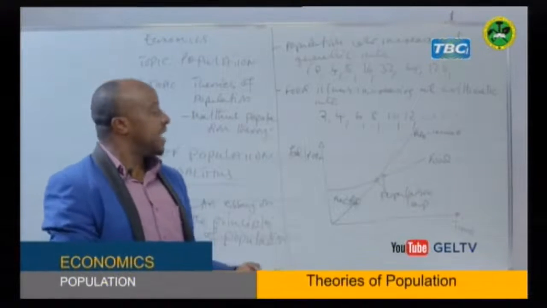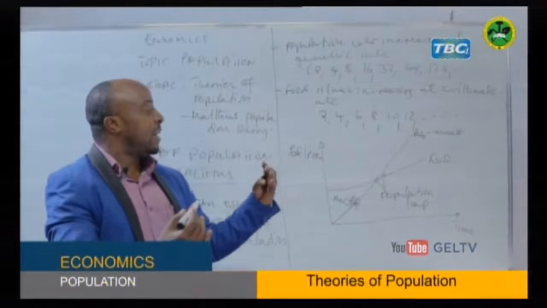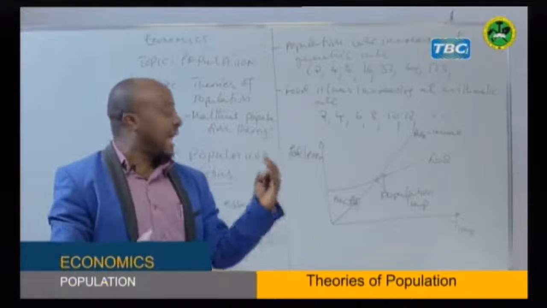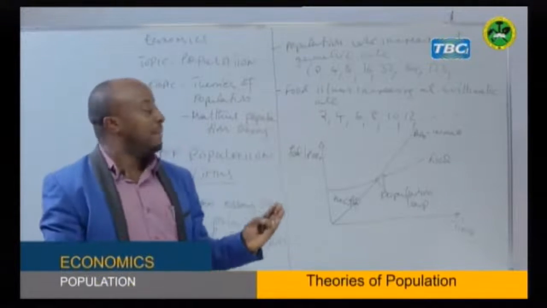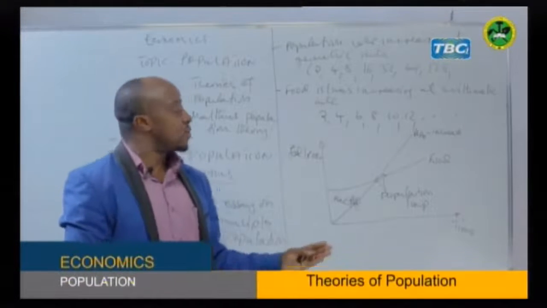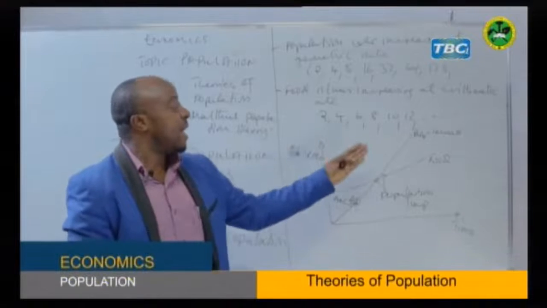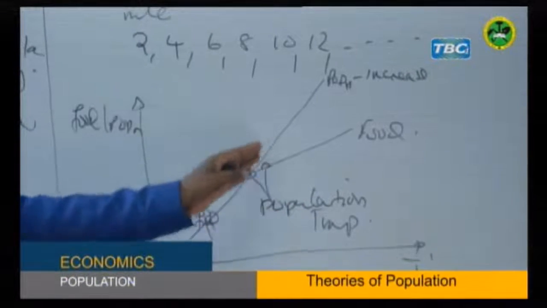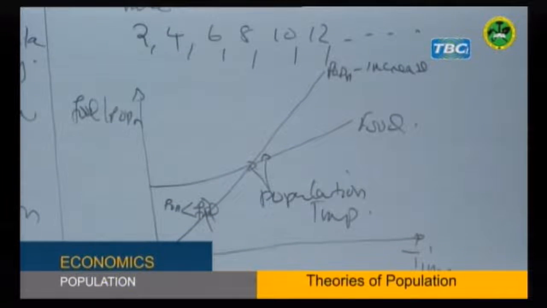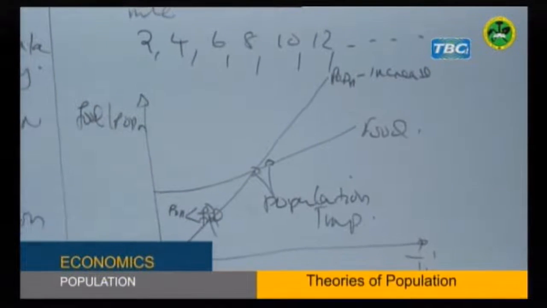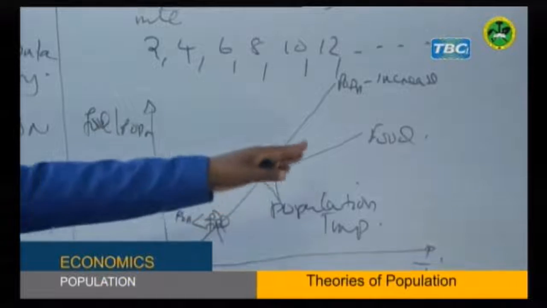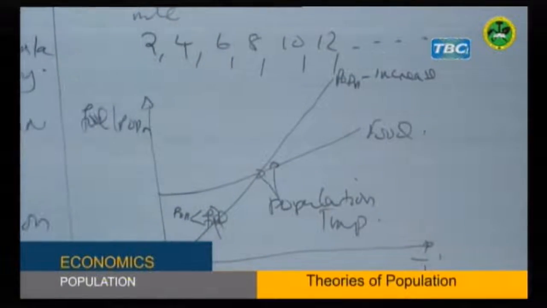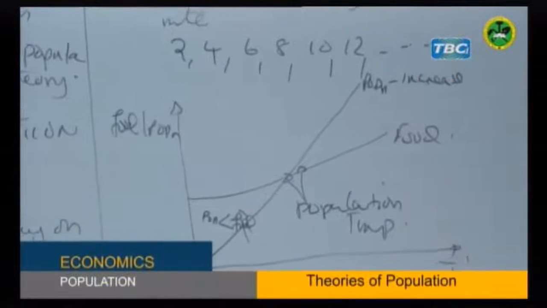No, overpopulation we compare with the size of the carrying capacity of land. But sometimes you can find the carrying capacity of land is still very big, but food production is very small. So you can find even the number of people available cannot be fed by that available food. Now we say it is during this time when you can have the so-called population problems. So population problems will begin at this point where now population is greater than the food produced in this economy.